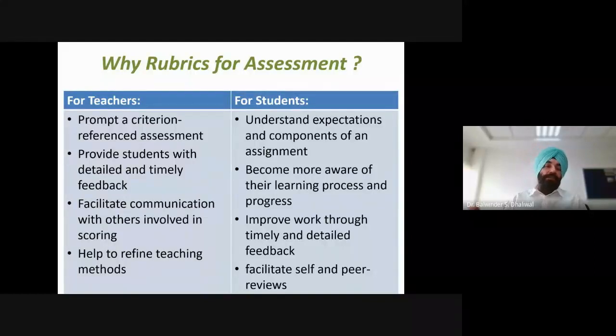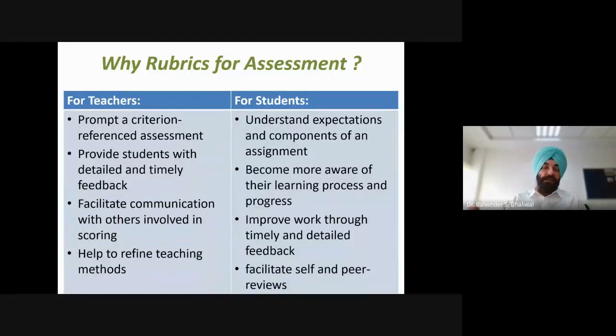And this will help the teachers to provide students with detailed and timely feedback. As the students are evaluated on different criteria, and each criterion is evaluated on different performance levels, there will be detailed feedback shared with the student after the evaluation.